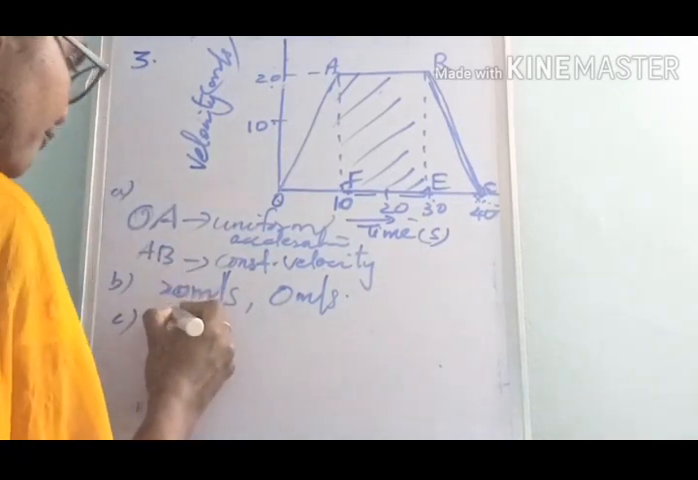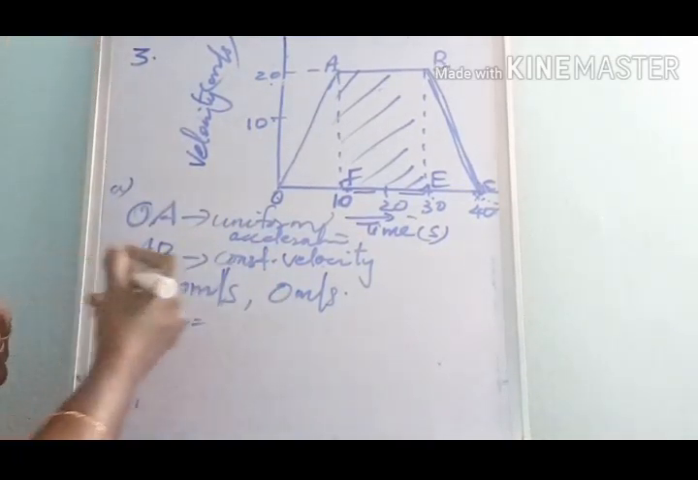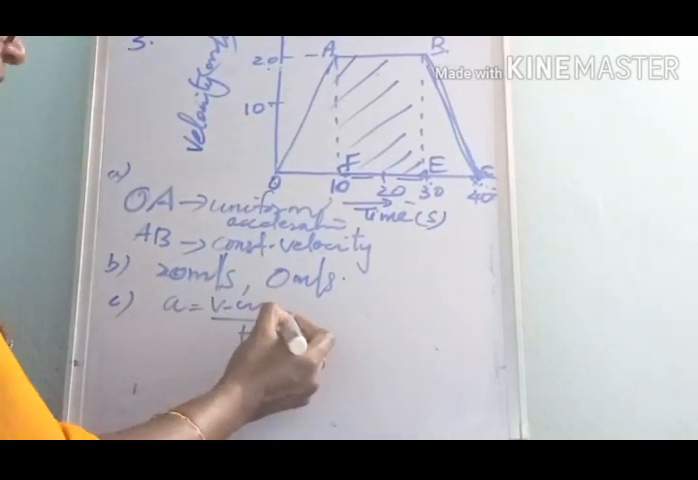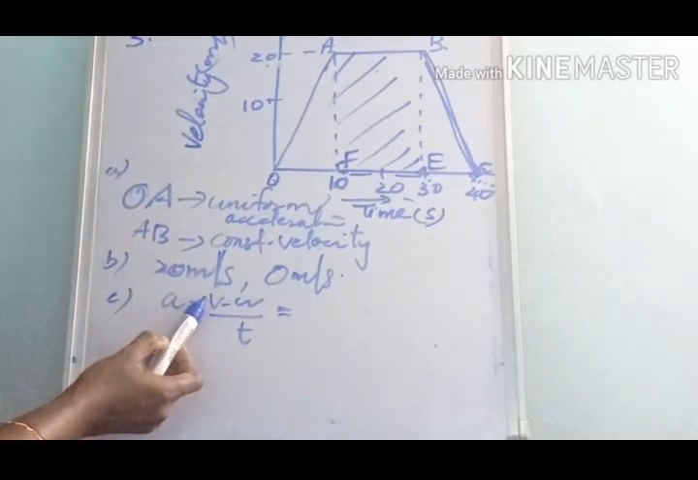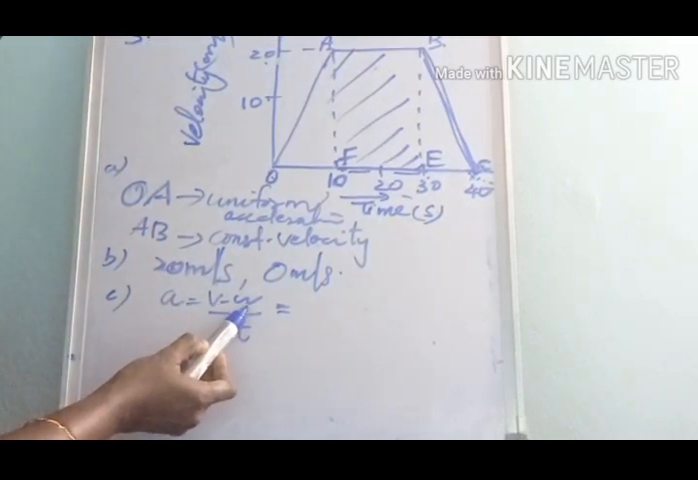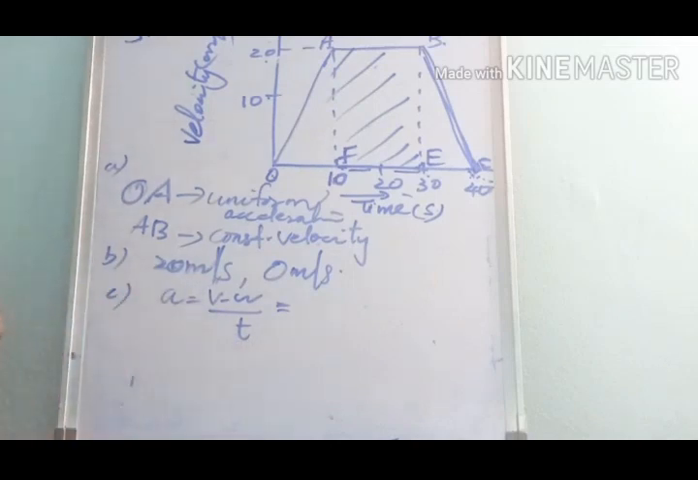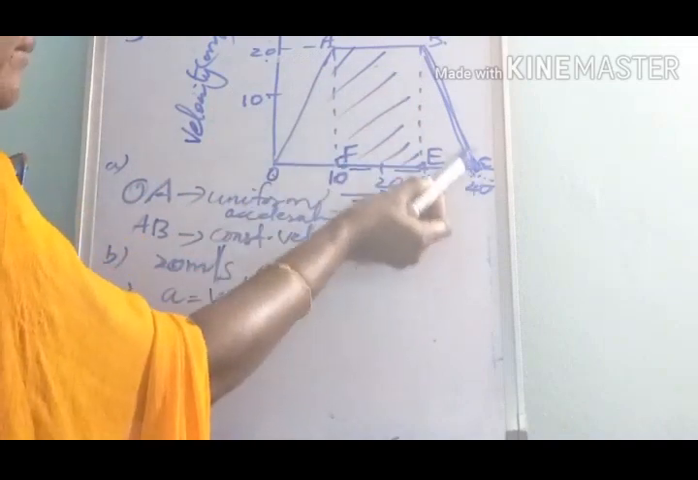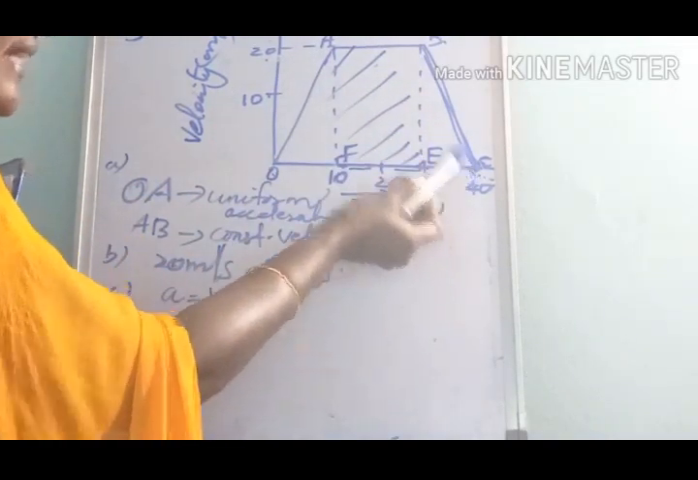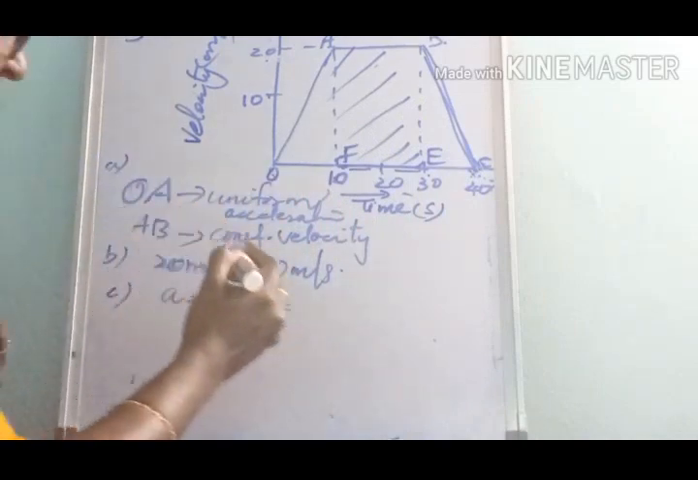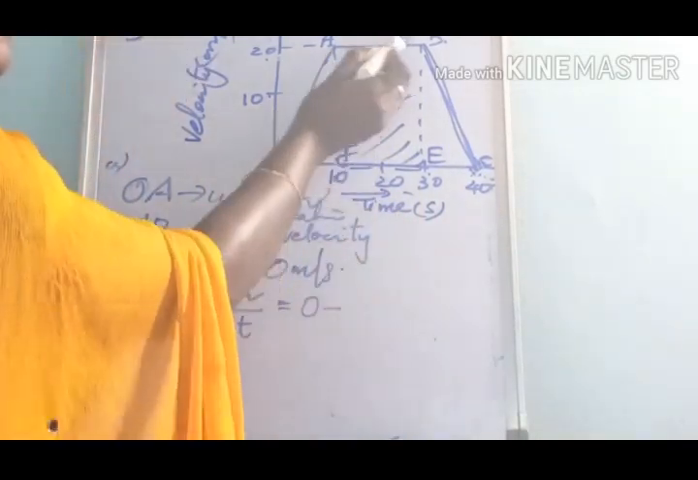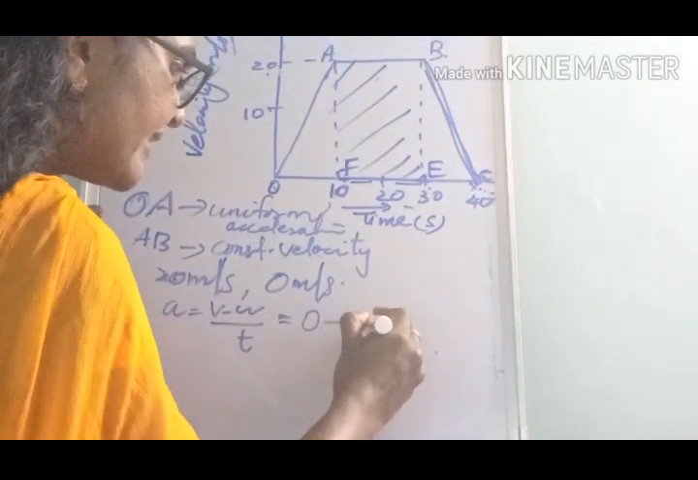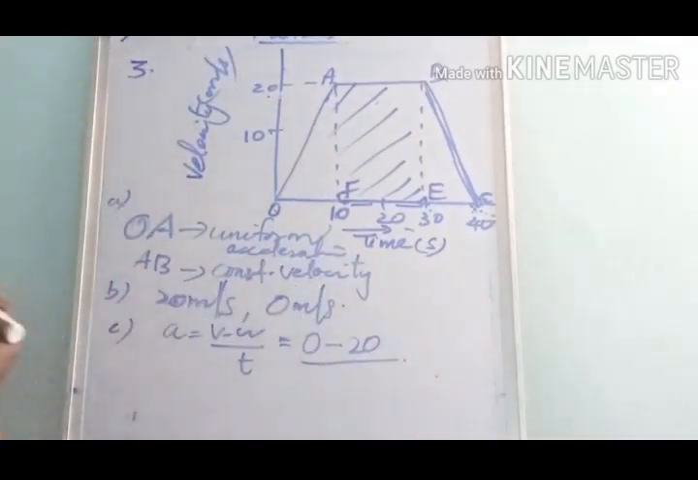So we have the relation for acceleration: a is equal to (v minus u) by t, where v represents the final velocity, u represents the initial velocity and t represents the time interval. When we consider the portion BC, what is the final velocity? It corresponds to 0. 0 minus the initial velocity corresponding to the point B, which is 20, divided by the time interval.